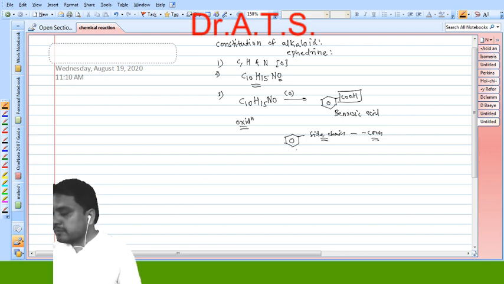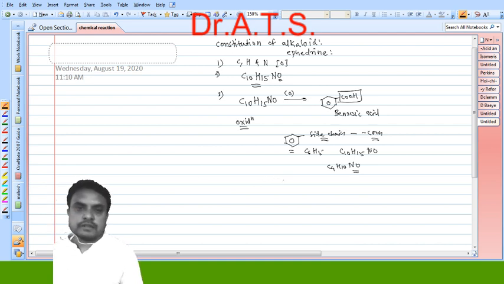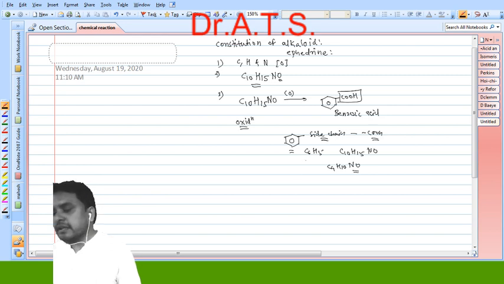Now we can subtract the formula of benzene residue, that is C6H5, from the molecular formula C10H15NO. So what do we have in our hand? We have C4, H10, N and O. This nitrogen and oxygen are present in the form of side chain, because the basic nucleus of ephedrine is benzene. So from these three points we came to know that benzene is the main nucleus in ephedrine, along with a side chain presented at one of the carbons of benzene.